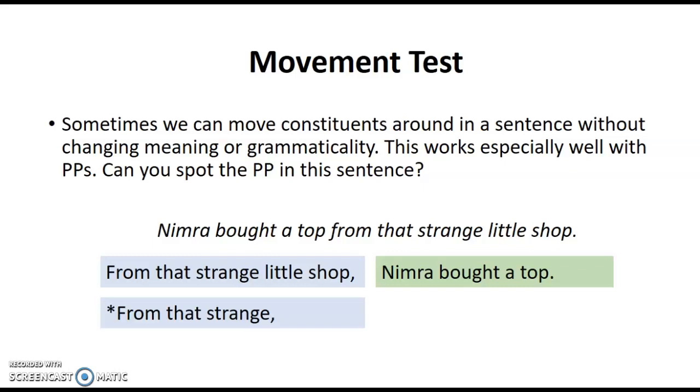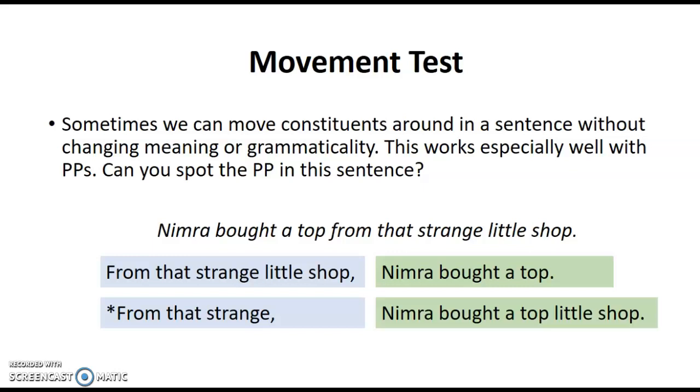Okay, if I decided to move a different group of words, like "from that strange, Nimra bought a top little shop," it doesn't make any more sense. The sentence doesn't work. So you can see that certain groups of words have to move together, and that shows what you've been practicing with the tree diagrams. If you don't group the right sets of words together, the tree doesn't really work. The sentence doesn't work. So in this case, from that strange little shop is the prepositional phrase that has to stay together.